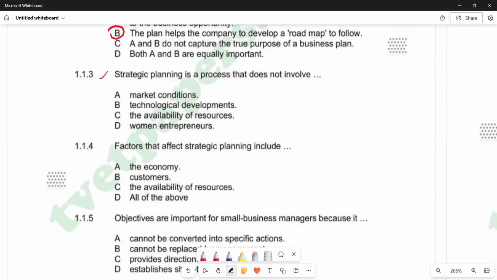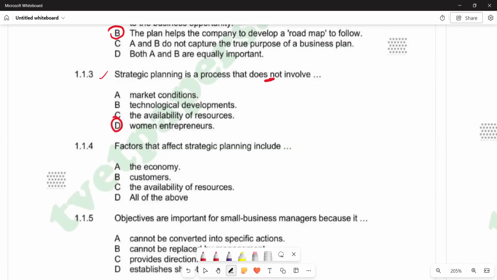The question says strategic planning is a process that does not involve, so let's take note of that. Market conditions, it does involve. Technological developments, it does involve. The availability of resources also does involve. The only odd one out is women entrepreneurs. So D is our answer on 1.1.3.